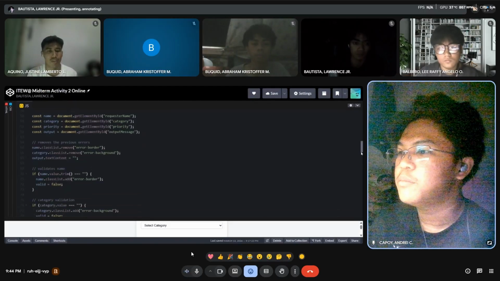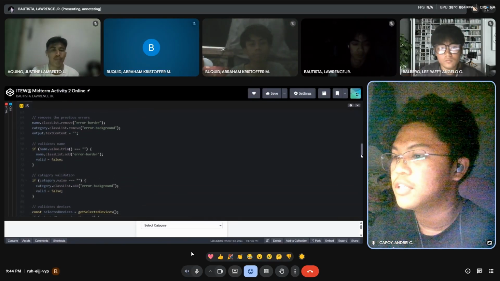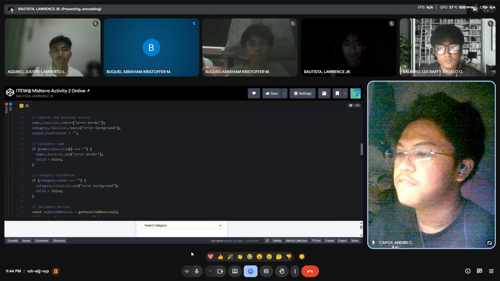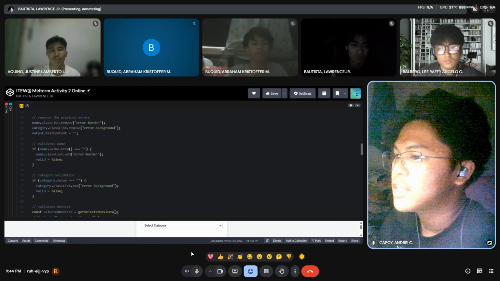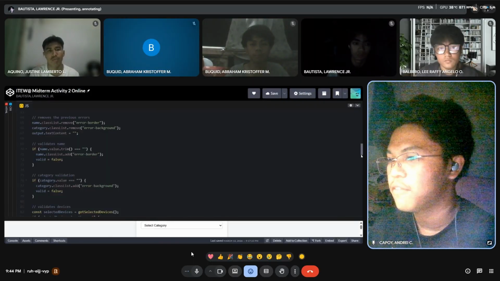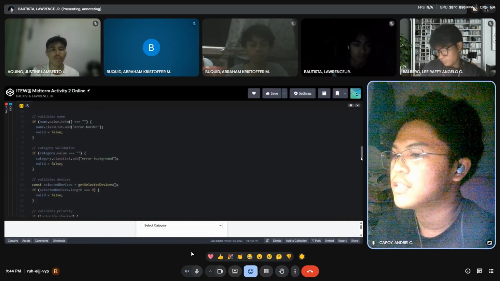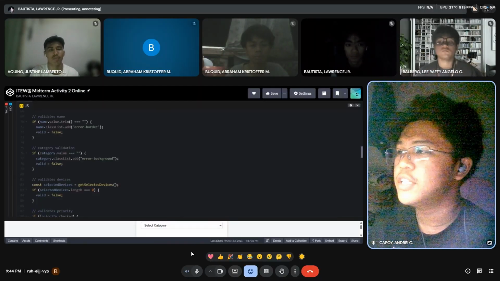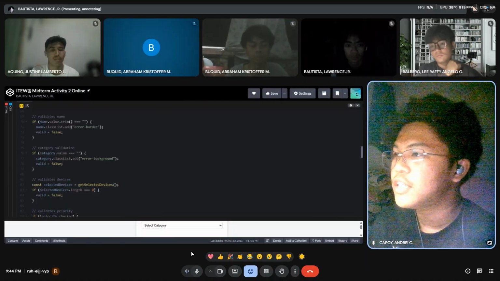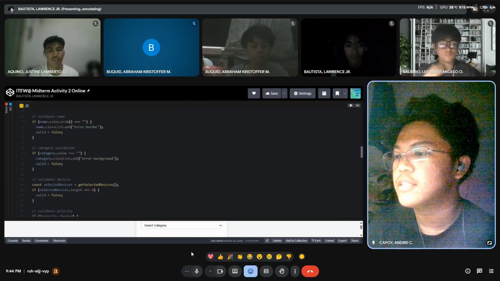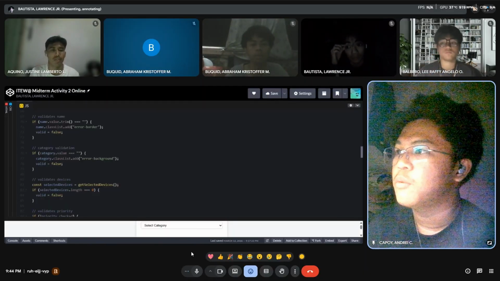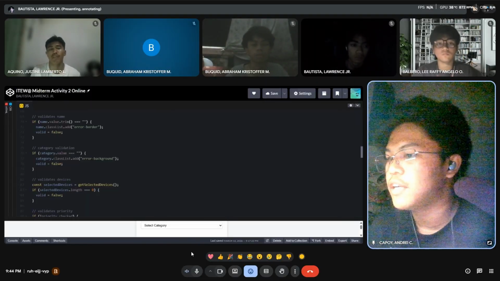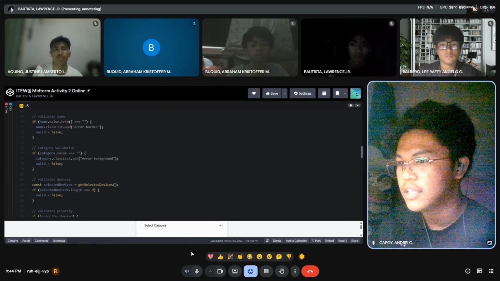It also removes any previous error indicators and clears earlier messages. And then the function validates each field. It checks if the name field is empty, and marks the form as invalid if it is. The border of the input type text highlights red when there is no text detected in the field. It also verifies whether a category has been selected.